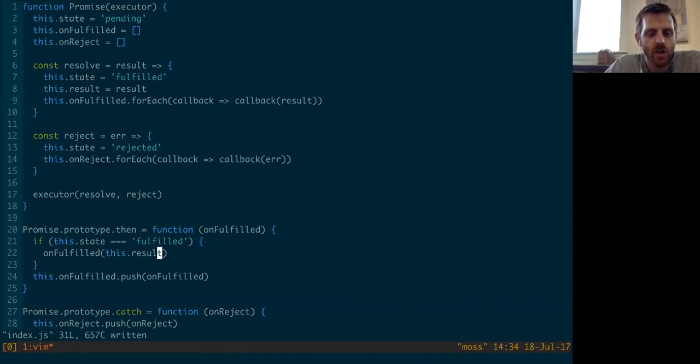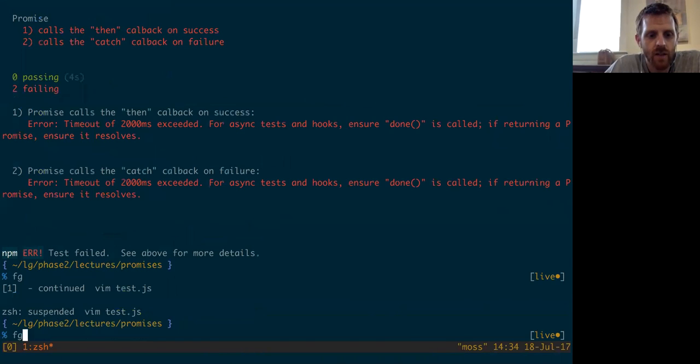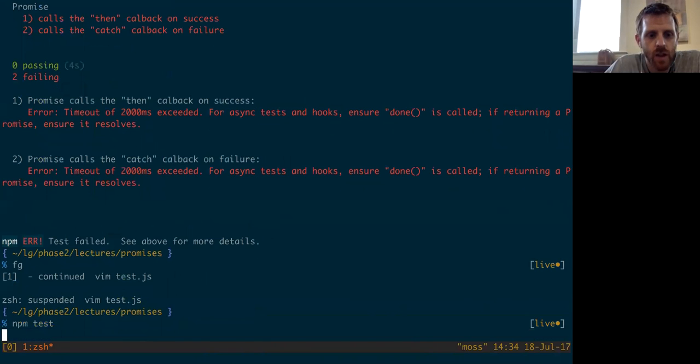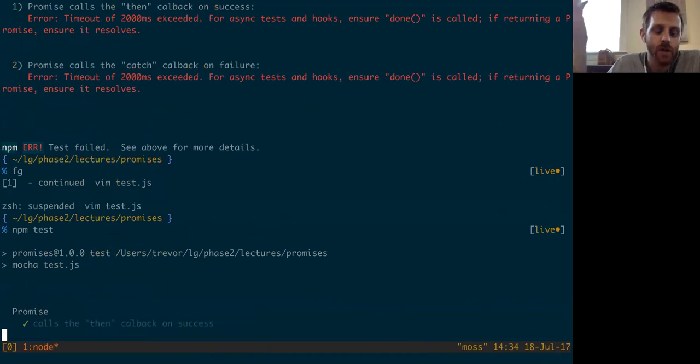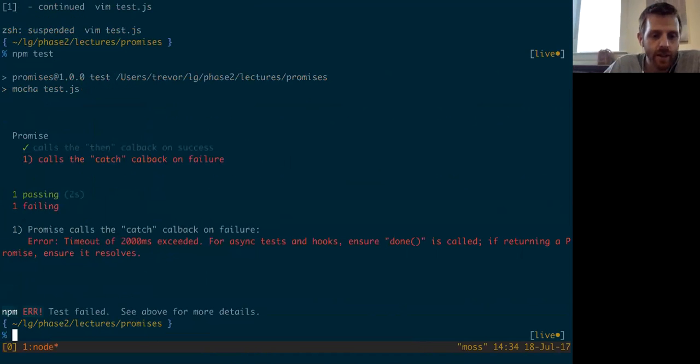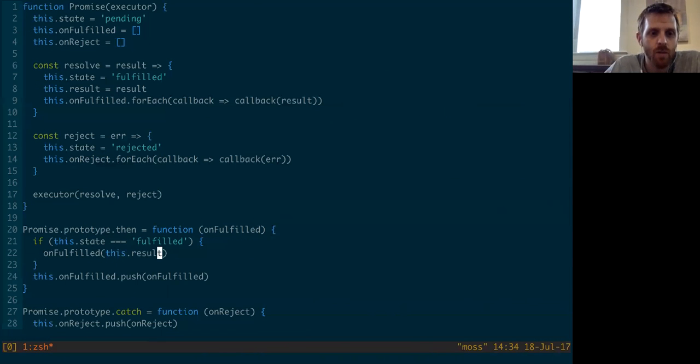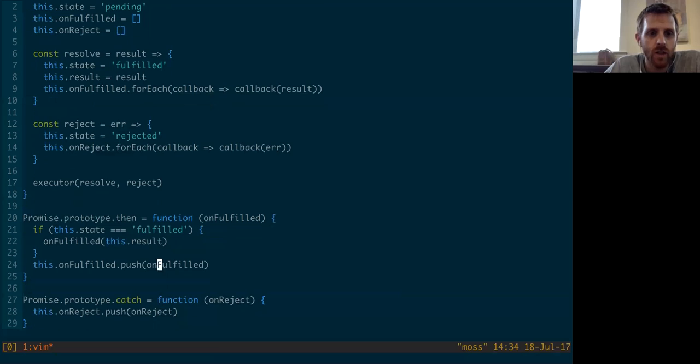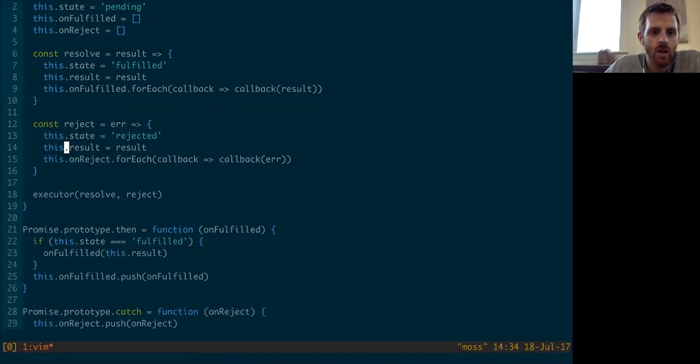So before we do the catch function, let's check the tests and see if that fixed our issue with the first test. First test is passing now. Second test for catch still has the same problem. So let's fix catch the same way. We want to do something that looks an awful lot like this. Only here we'll say on error, error.